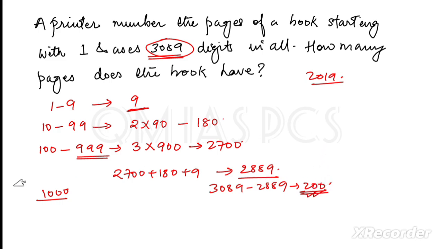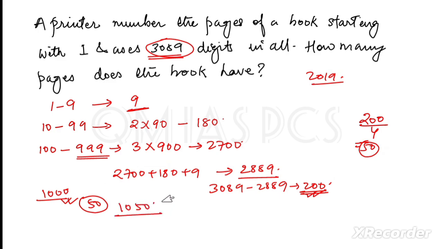If I divide 200 by 4, it is 50. So only 50 four-digit numbers will be there. So the final page will be 1050.